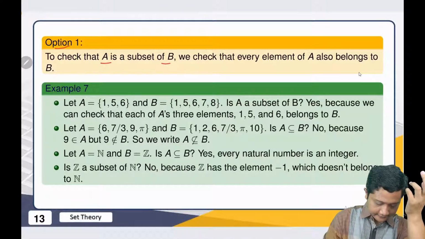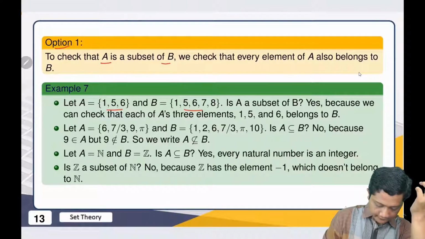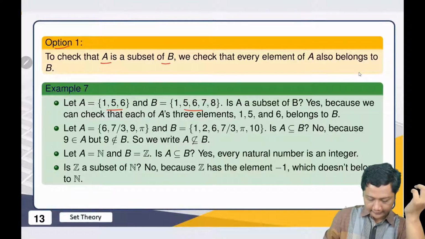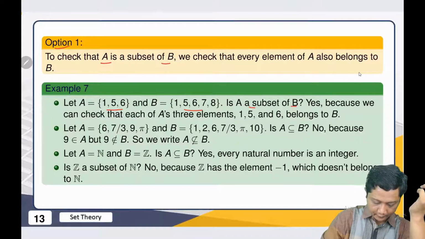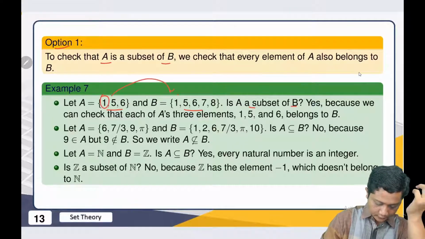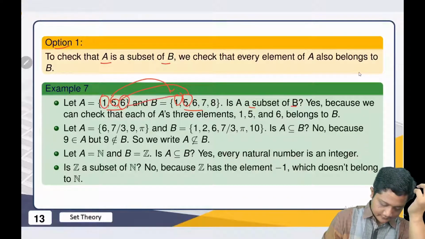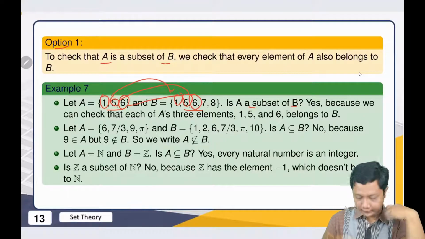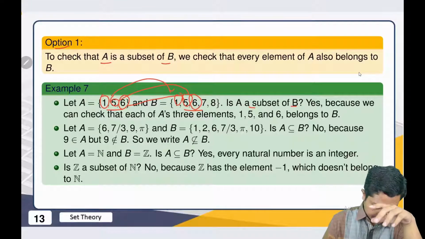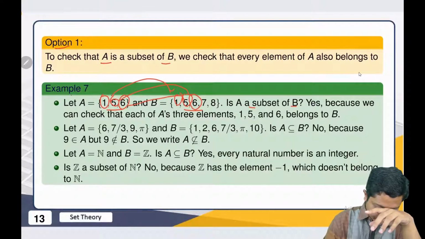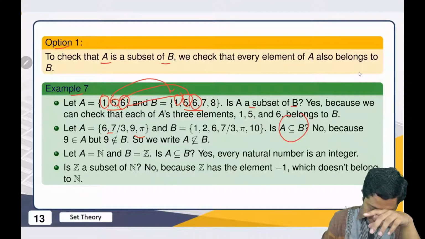For example, take sets A and B: 1, 5, 6, and then 1, 5, 6, 7, 8. Of course, we can see that A is a subset of B. Why? Because 1 is here, then also here, 5 is here, then also here, 6 also here. So that's the first option. Another example, if we have this, we can see it's not a subset of B. Why?